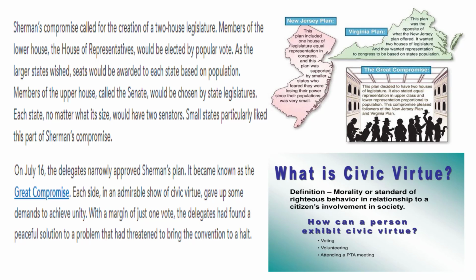Question number 11. Summarize Roger Sherman's Great Compromise. Well, he took parts of the Virginia plan and the New Jersey plan. He took the 2-house legislature, so that was in from both sides. But then in one of those houses of legislature, the representation would be based on population, just like the Virginia plan wanted. And then in the other house of legislature, called the Senate, each state would have an equal vote no matter what their population. And that's still the system that we have today.